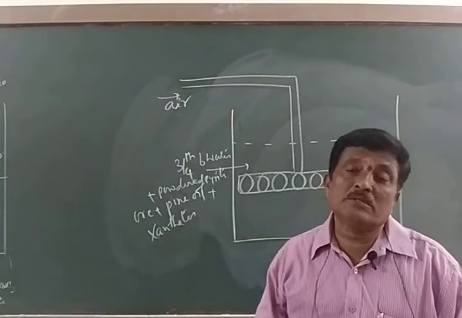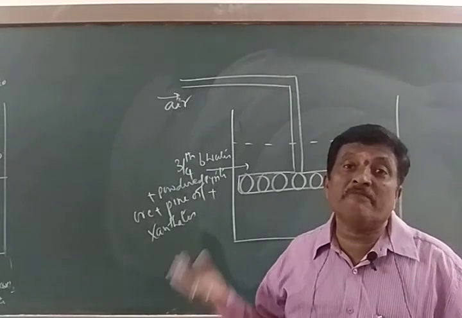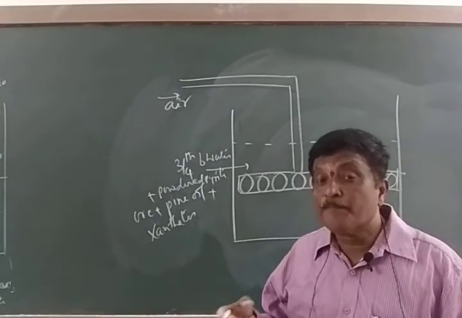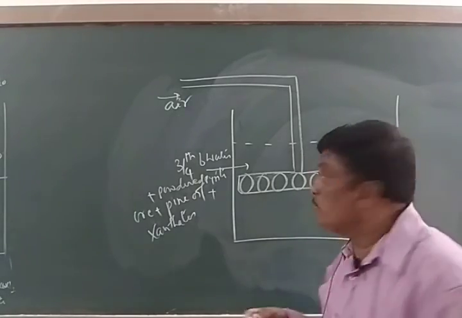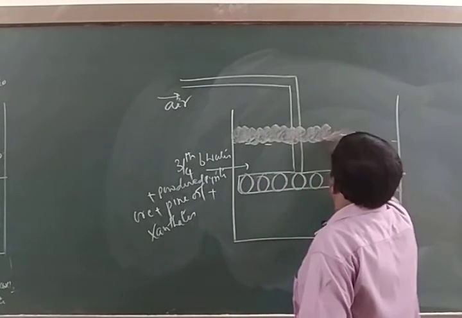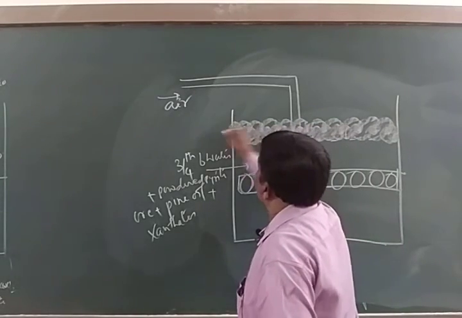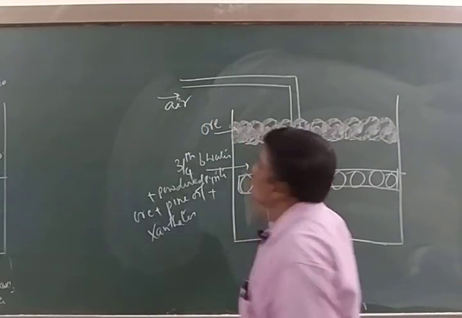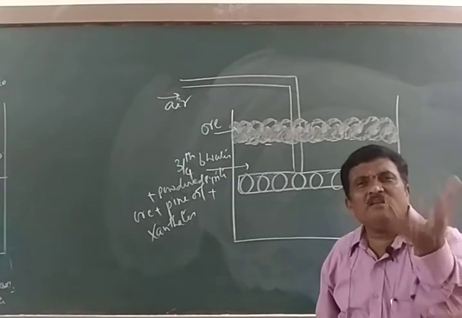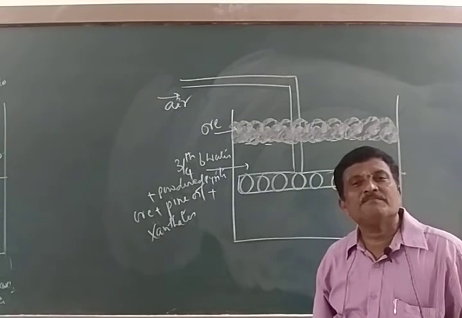And you all know that all the pyrite ore particles are wetted with pine oil because there is affinity. Along with the air bubbles, it makes a froth which floats over the surface of water. That froth is lighter than water, therefore it floats over the surface of water.